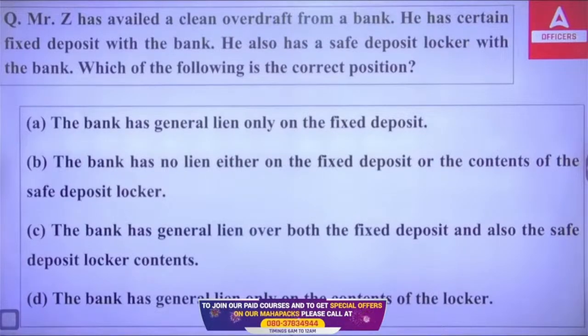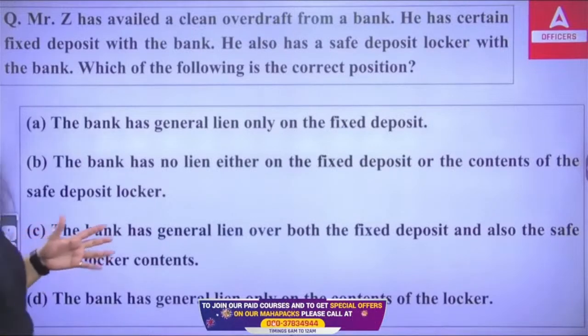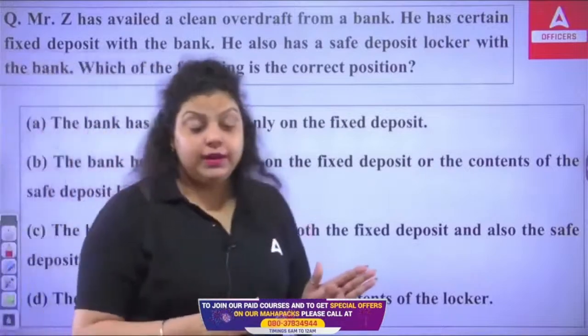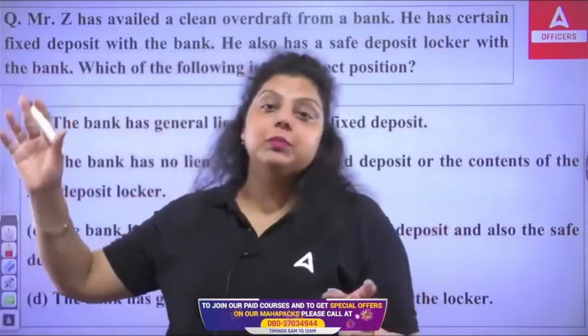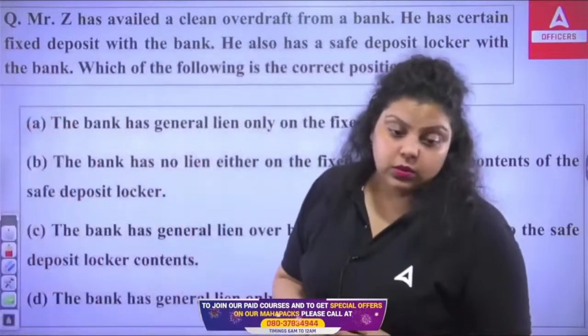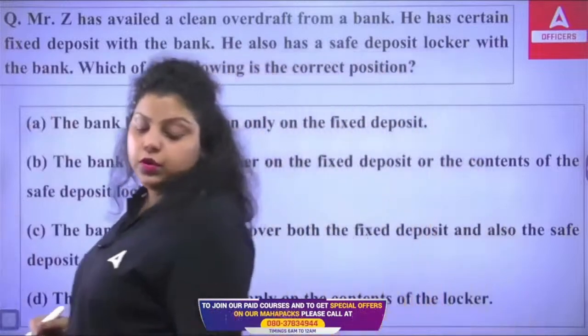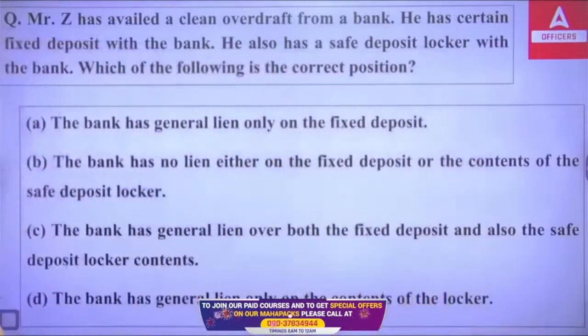So, a lien is simply, banker's lien is simply when the bank has a right on the collateral until and unless the customer repays the loan to the bank. Okay. Now, let me know which of the following is correct.